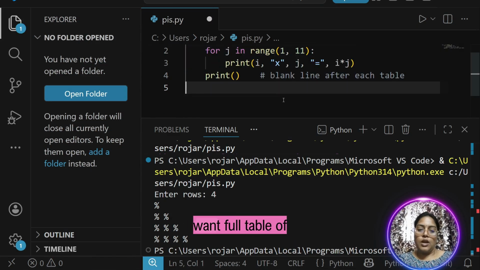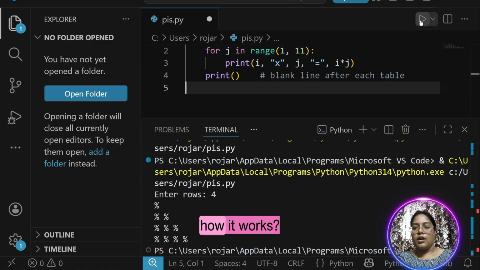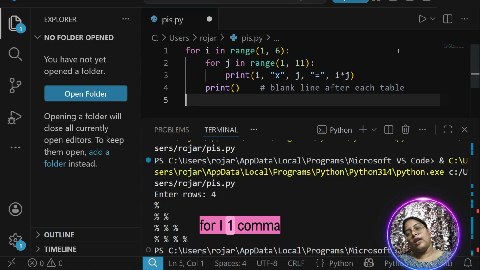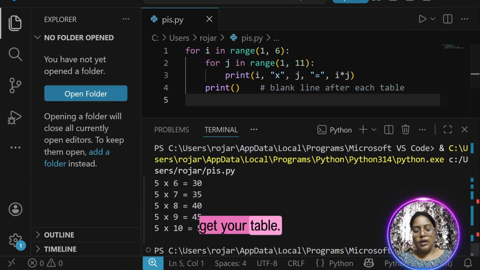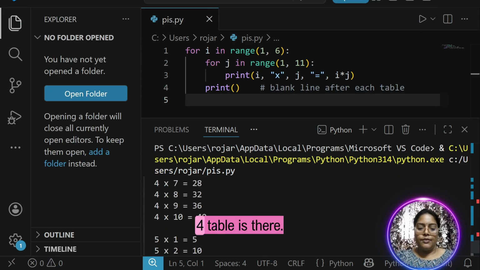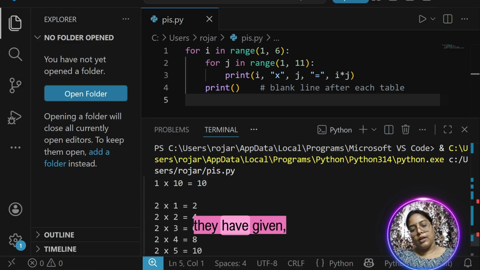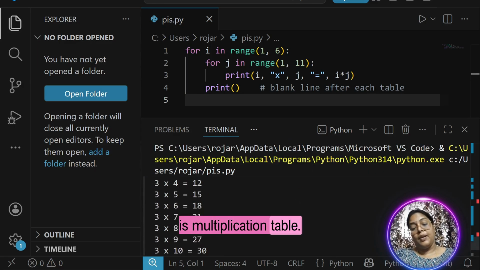Now suppose I want a full multiplication table from 1 to 5 or 6. How does it work? I have taken an initializer for i, 1 comma 6, meaning 1 to 5 tables. It will repeat again and again and see, you get your table. See, 5 table is there, 4 table is there, then 3 table, 2 table, and 1 table. So this is a multiplication table.